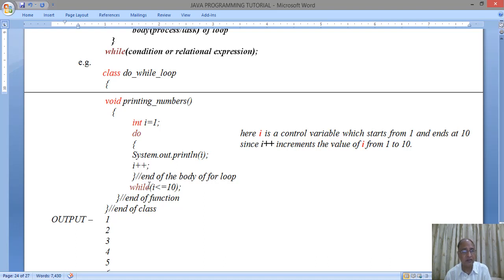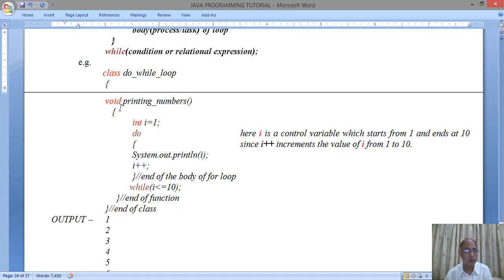So here the condition is given after the loop is ended, whereas in while we have it before the loop, and in do while we have it after the loop. After the loop is over, that is, after the while condition, we have a semicolon at the end. So remember, put a semicolon at the end of the while condition. Most of the things are the same as while, only a little bit of difference. Now here i is a control variable which starts from 1 and ends at 10, since i++ increments the value of i from 1 to 10.